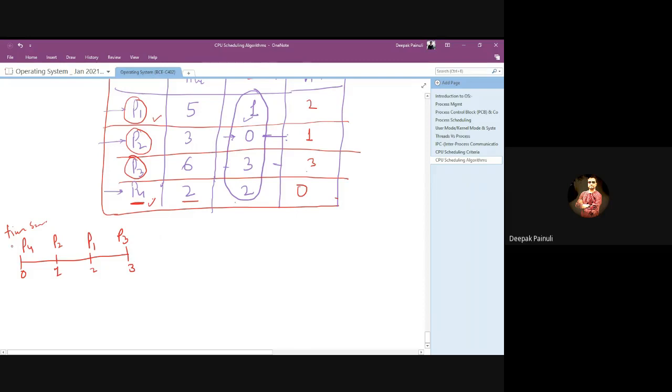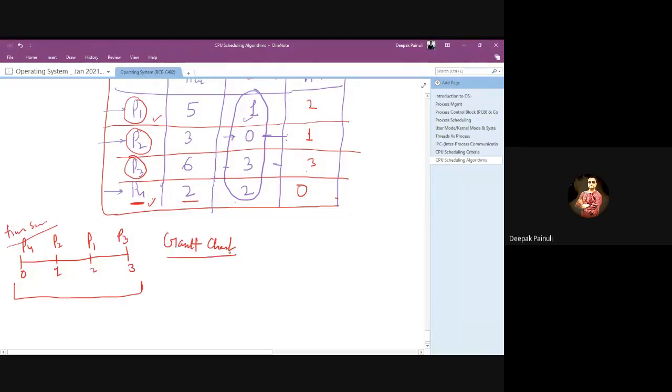This time series diagram will help you a lot, right? So use it on a regular basis in the rough phase. Don't show it in the question answer of that particular question, but for your convenience, for ensuring correctness of your solution, use it on your rough page, right? Gantt chart. Now we create the Gantt chart for the above problem.